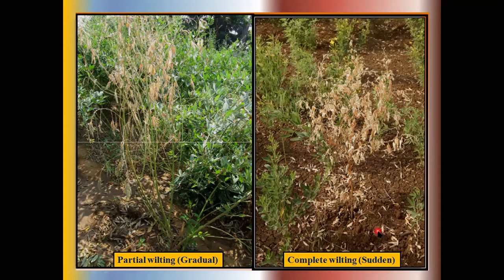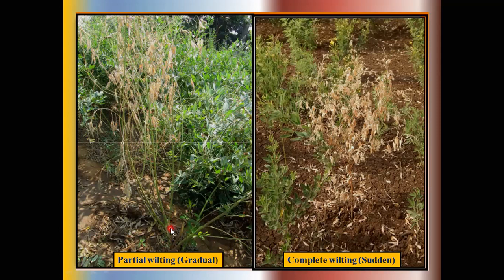In partial wilting, the pathogen moves upward through the side branches of the pigeon pea plants, so only one or two branches show the infection. These infected branches with leaves are totally dry.